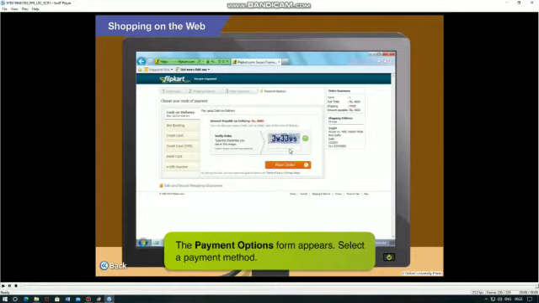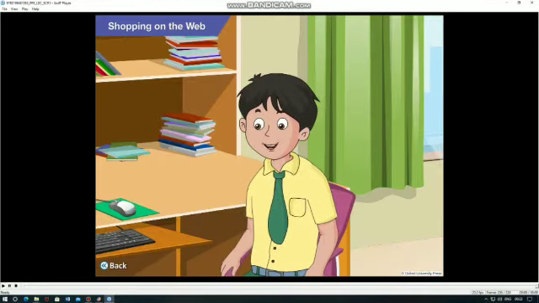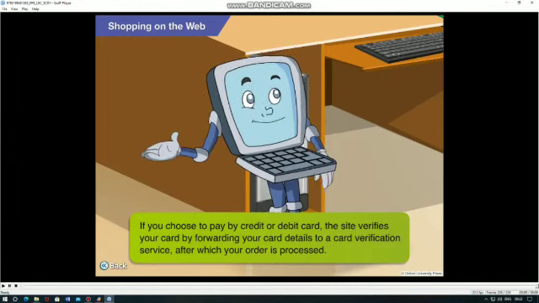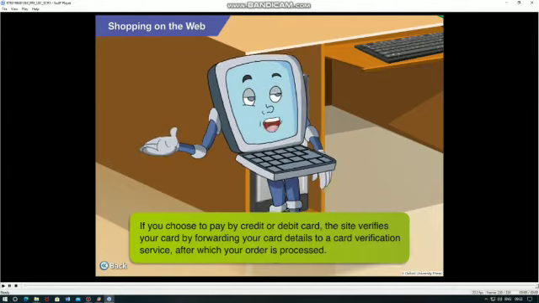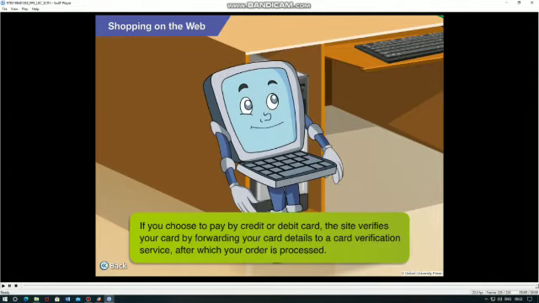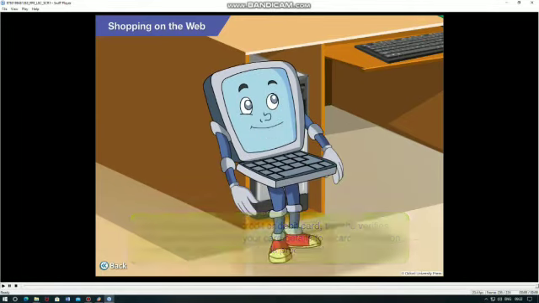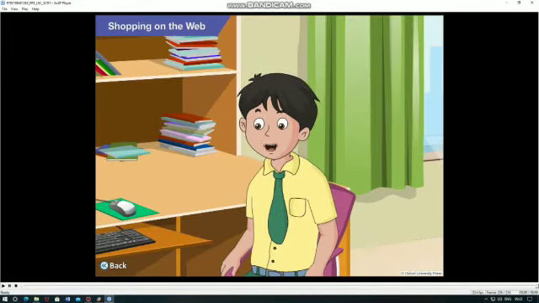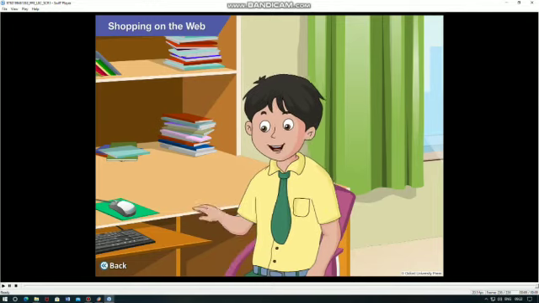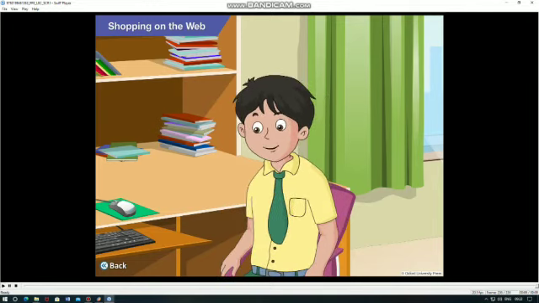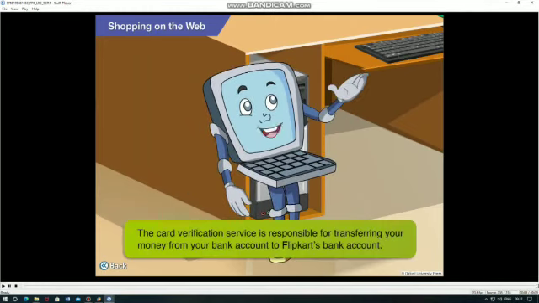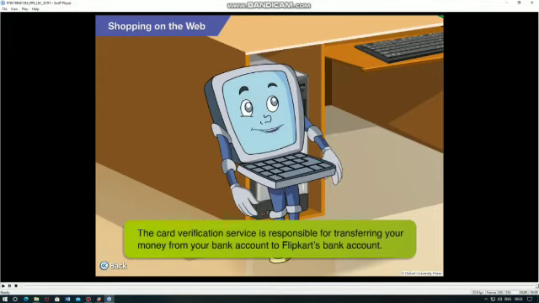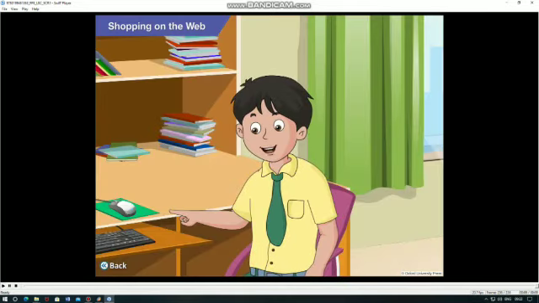Select a payment method. How do I make the selection? If you choose to pay by credit or debit card, the site verifies your card by forwarding your card details to a card verification service, after which your order is processed. Does that mean that after the verification, I will have to go to the bank to transfer the money from my account to Flipkart's account? Not required, Goggle. The card verification service will take the responsibility for transferring the money from your bank account to Flipkart's bank account.